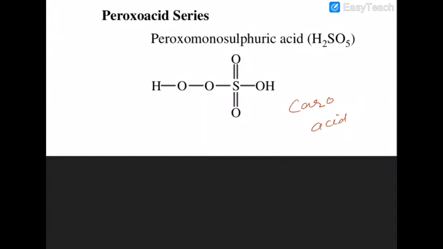Sure about that or not? And if you have sulfuric acid like that, that is peroxomonosulfuric acid. That is peroxodisulfuric acid, that is called Marshall acid.